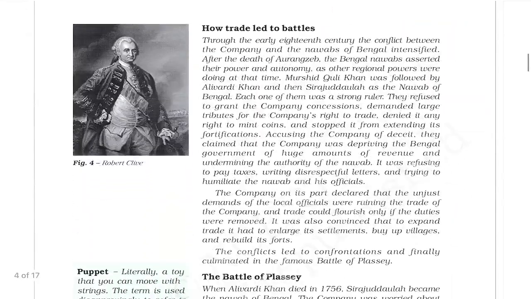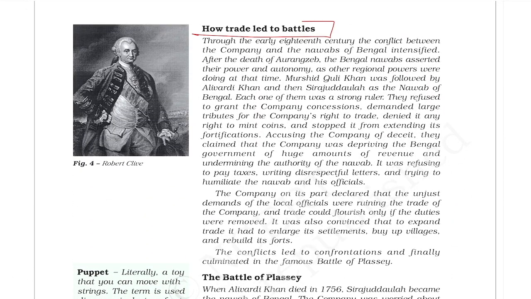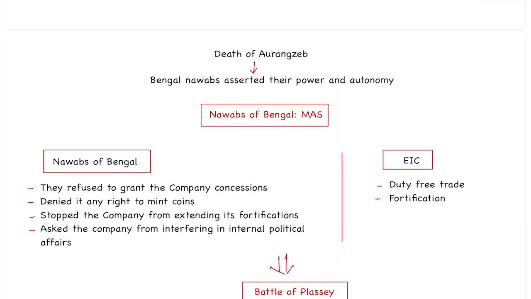Now the next heading is how this trade led to the battle. Now we know the East India Company got the trade concession. Because of the trade concession, they were making a profit. But you have to understand two things. The trade concession was given by Aurangzeb. Aurangzeb was the Mughal emperor.